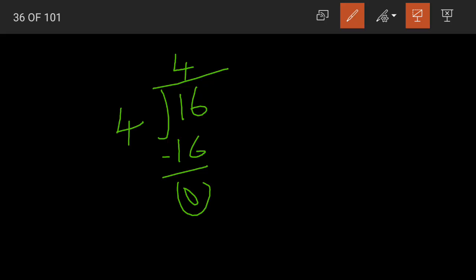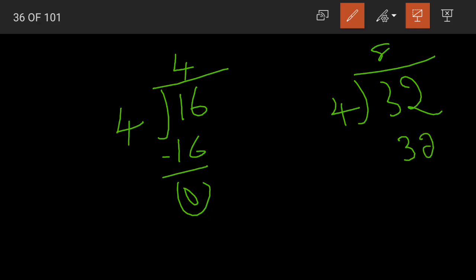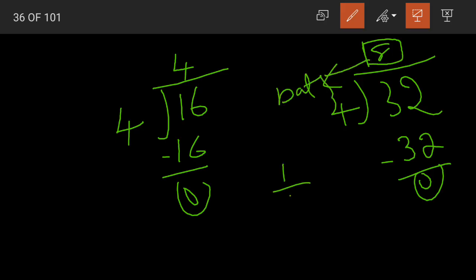Yes, children. In the same way, suppose I have 32 bats which are to be divided into 4 groups. 32 divided by 4. 4 eights are 32, minus, 0 becomes my remainder. So in each group there will be 8 bats. So 1/4 of 32 becomes what? 1/4 of 32 becomes 8.